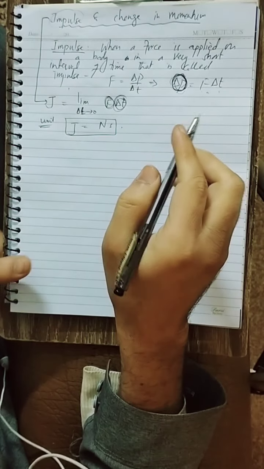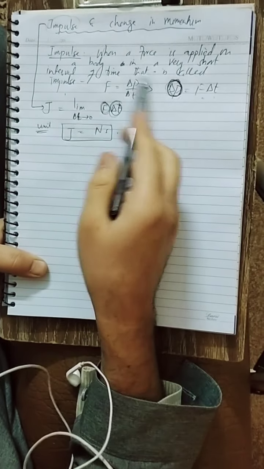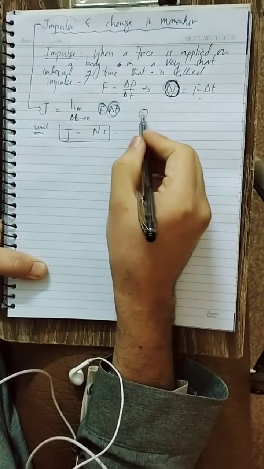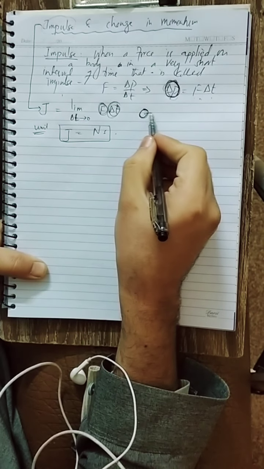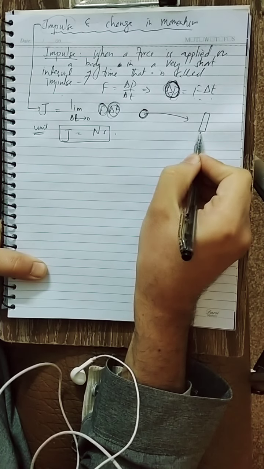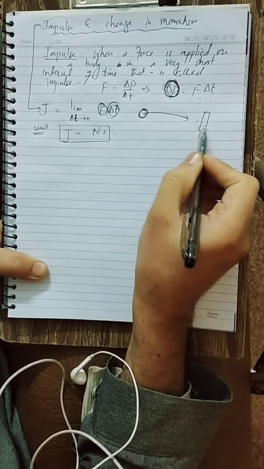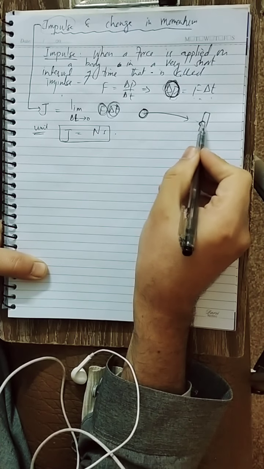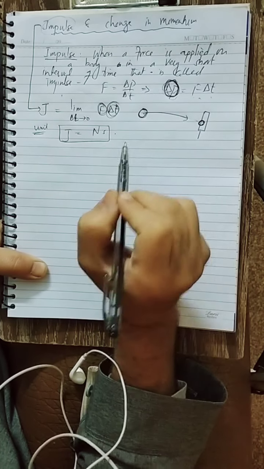Now let us consider an example of impulse. Suppose the bowler throws the ball towards the batsman, and the batsman hits the ball with a bat. The ball and the bat come in contact for a very short interval of time.